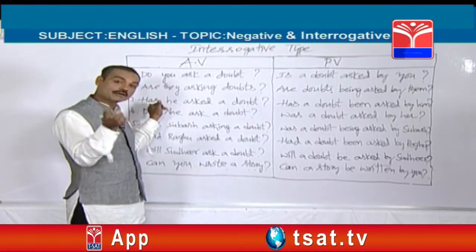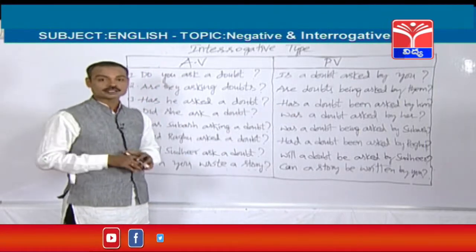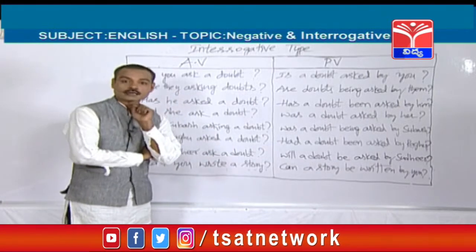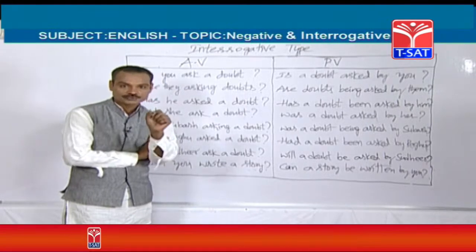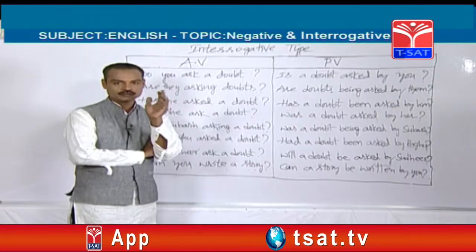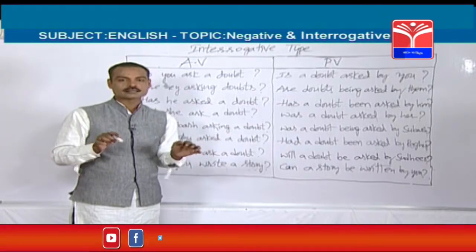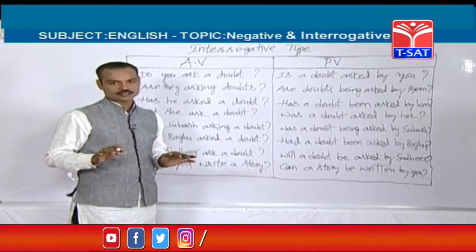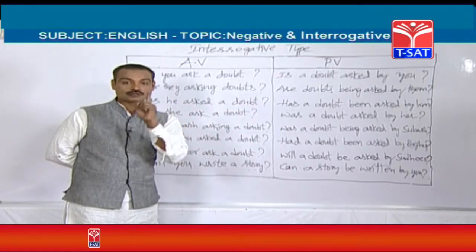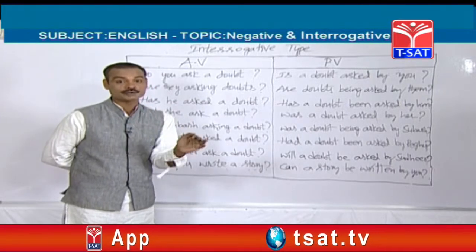If the active voice starts with have or has, even the passive voice also should be started with have or has. In the competitive exams, questions will be given like this. For example, has he taken breakfast? This question has been given in the examination. Whatever exam you are going to write, in any competitive exams, questions will be given like this. Has he taken breakfast? So this sentence has started with has, so the passive voice also should be started with have or has only. You should not start with any other helping verb.